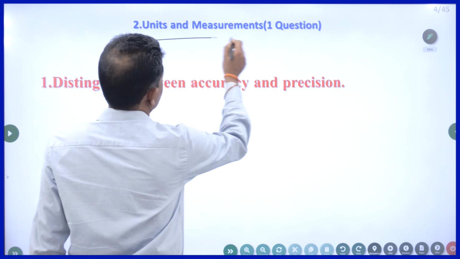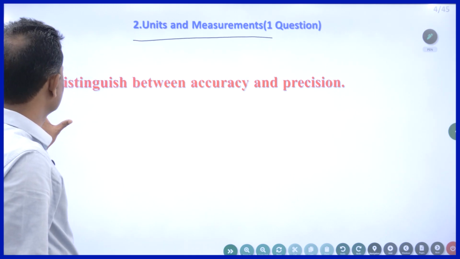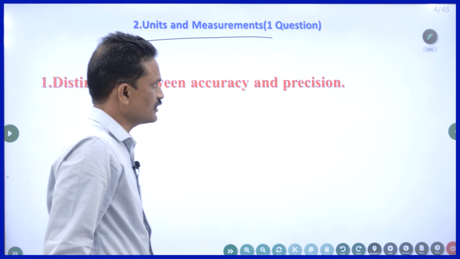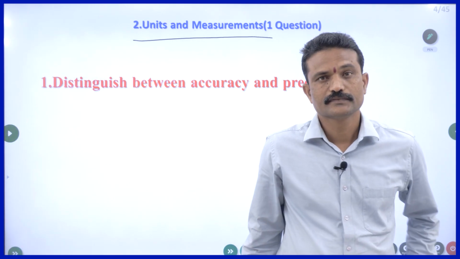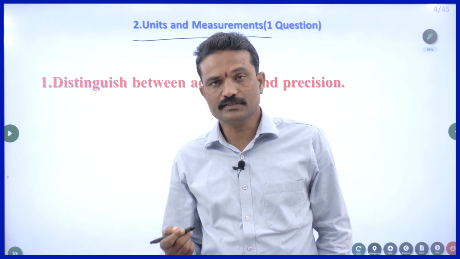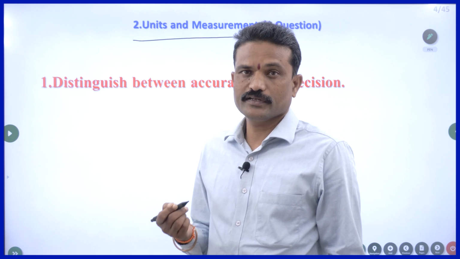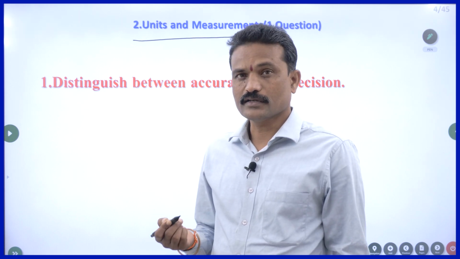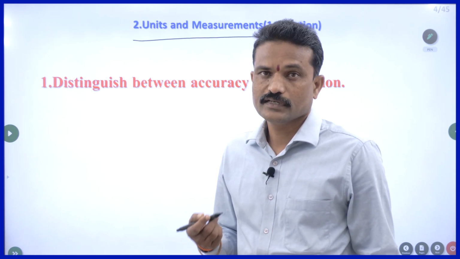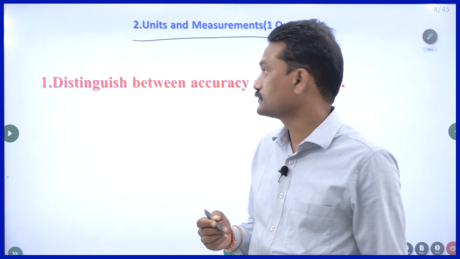Now the second chapter, units and measurements. From this chapter, let us go into the first question: distinguish between accuracy and precision. Physics is the science of measurement. All measurements we take nowadays are nothing but the product of physics. In the beginning, physics was meant for measurements.